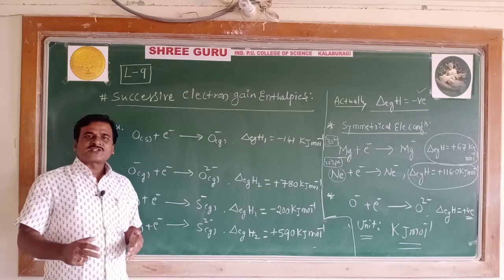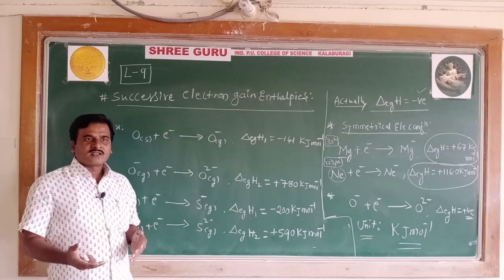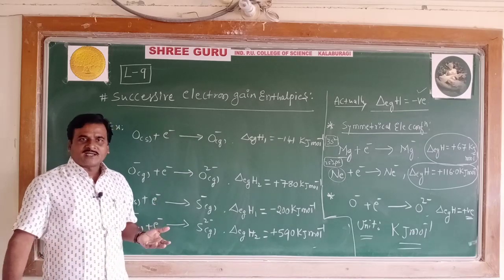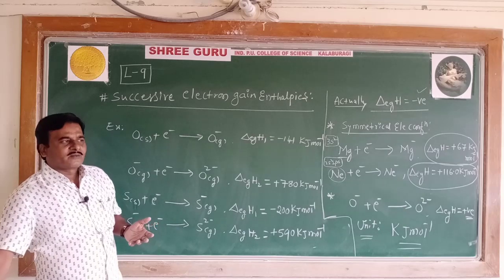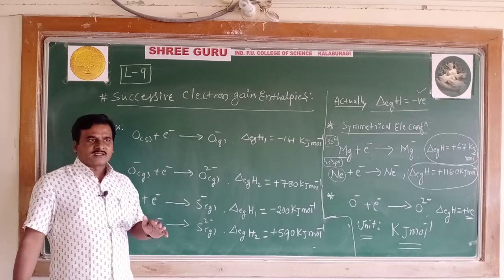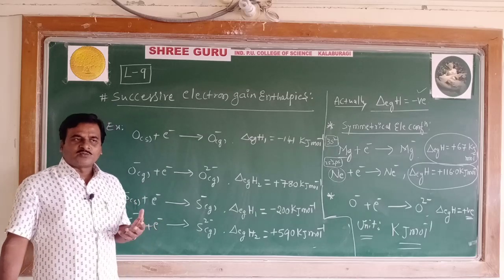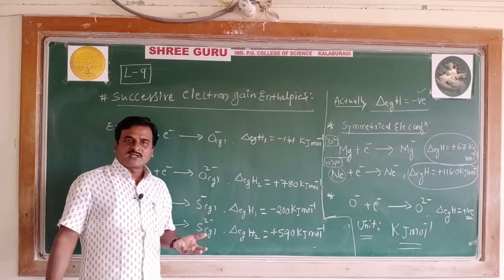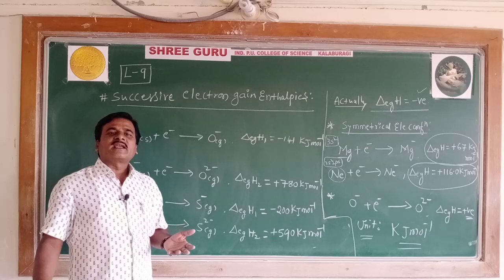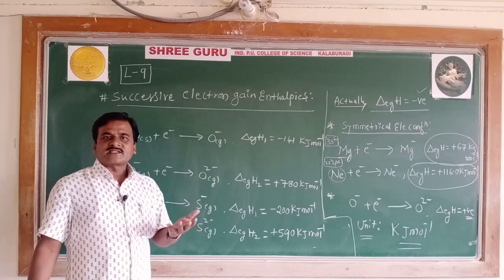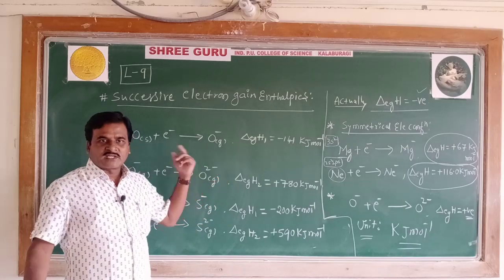It is the addition of one more electron to a monovalent anion or a bivalent anion, and on successive addition of electron to a monovalent or to a bivalent anion, the electron gain enthalpy becomes more and more positive, as you can see in the example given.